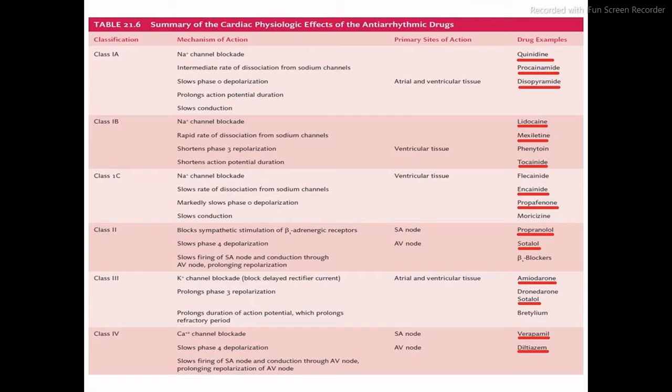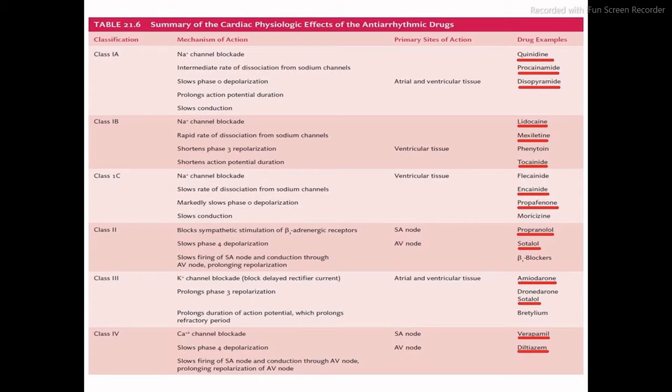This is a summary chart of the different classes of drugs like class 1A, 1B, 1C, class 2, class 3 and class 4. Basically class 1A depends on the mechanism of sodium channel blockade, and their primary site of action is atrial and ventricular tissues.